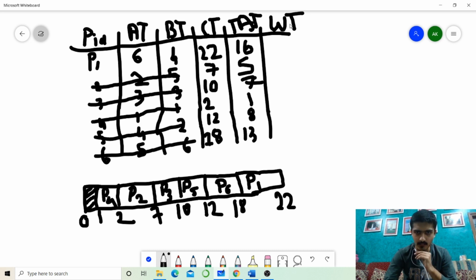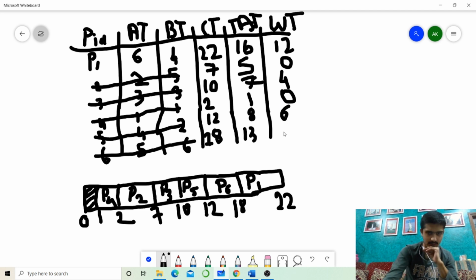And then waiting time. For waiting time, the formula is turnaround time minus burst time. So 16 minus 4, it's 12. 5 minus 5 is 0. 7 minus 3 is 4. 1 minus 1 is 0. 8 minus 2 is 6. 13 minus 6 is 7.